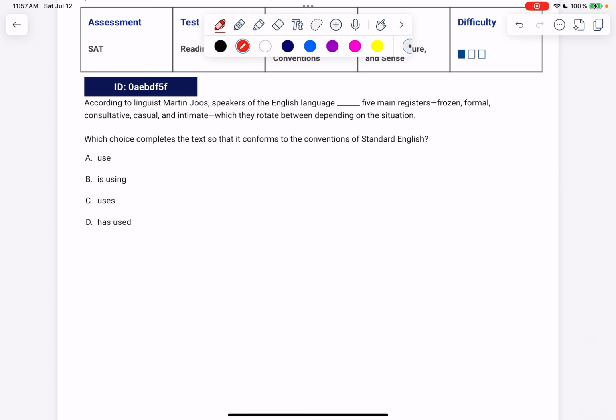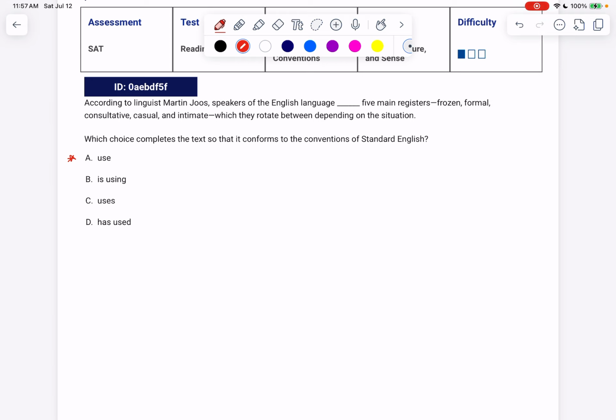According to linguist Martin Joos, speakers of the English language use five main registers: frozen, formal, consultative, casual, and intimate, which they rotate between depending on the situation. Looking at the answer choices, we have "use," present plural; "is using," present singular; "uses," present singular; "has used," present perfect singular. Again: plural, singular, singular, singular. We're varying in number, and this is the only plural, so I'm guessing that maybe our subject might be plural.